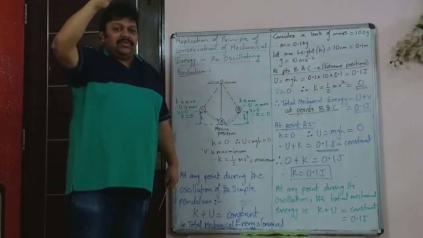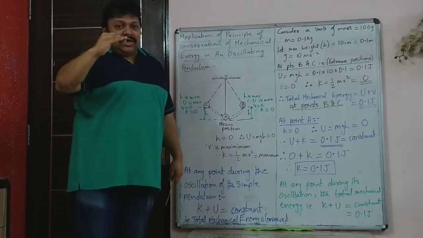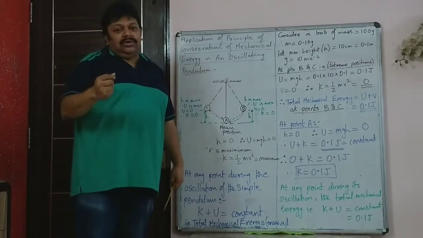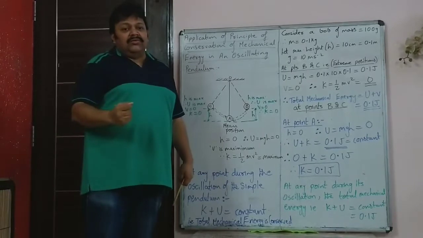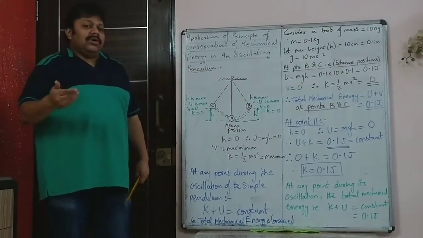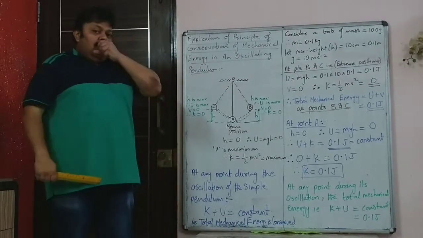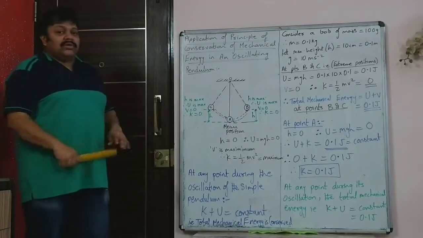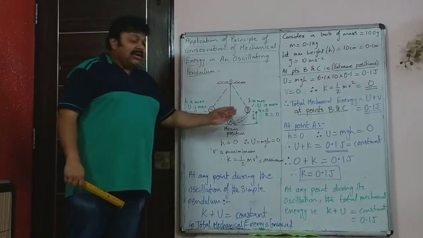And then as it comes down, the potential energy goes on decreasing because the height is reducing, but the object is gaining velocity, due to which the kinetic energy is increasing. At any point during the fall of the ball, the sum of potential and kinetic energy, that is total mechanical energy, remains constant. Now we will use the same principle and see how it works for an oscillating pendulum.